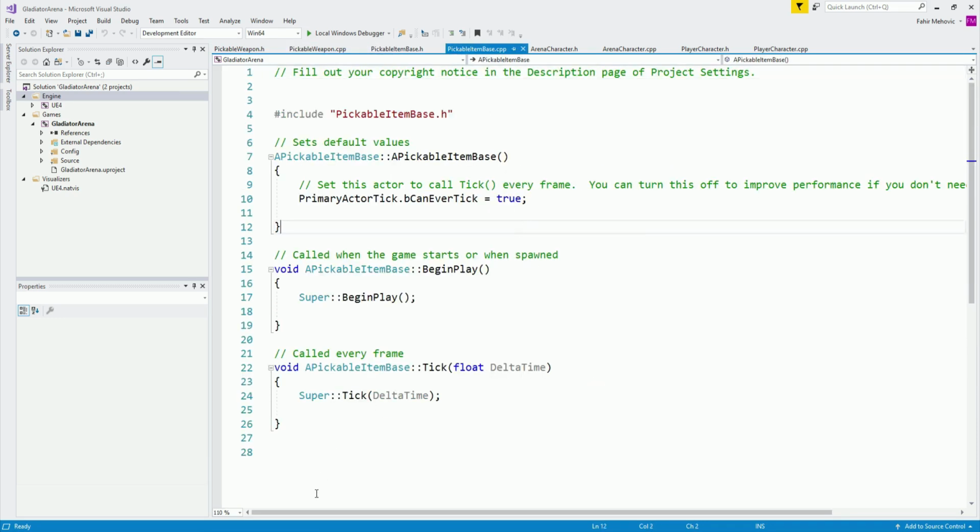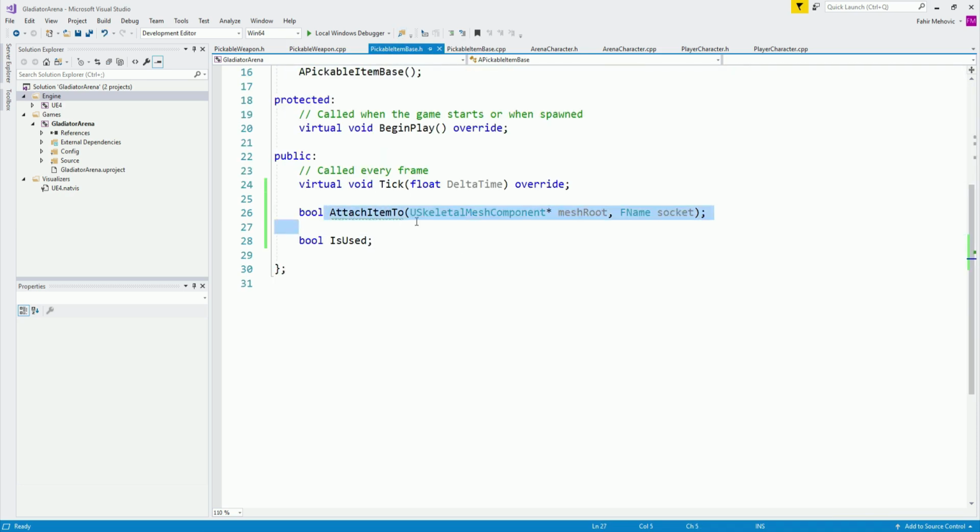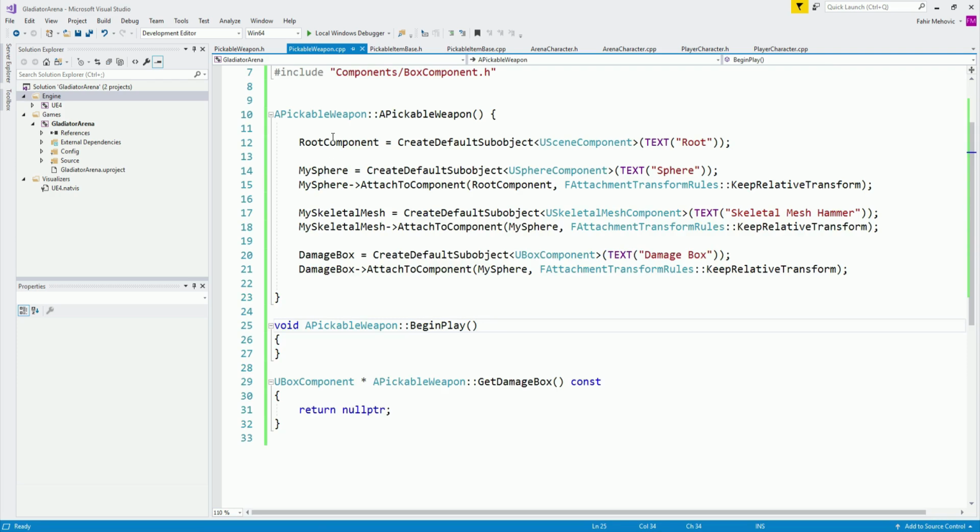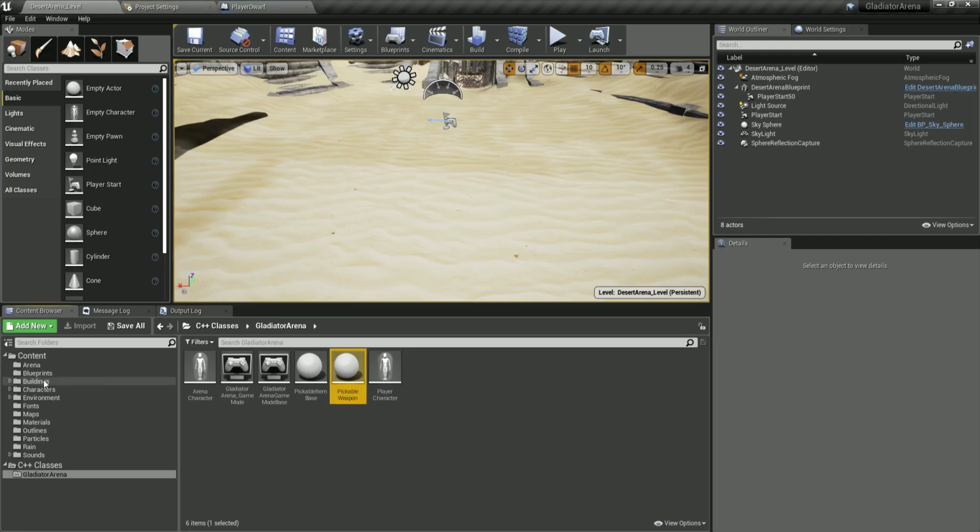Let us now go back. Of course, in the next video, we'll start programming such as this attach item to. We will see how to incorporate it and explain everything that is going on. Also here for our weapon, we will see what we did with all of this over here. But let's go inside of our blueprints.